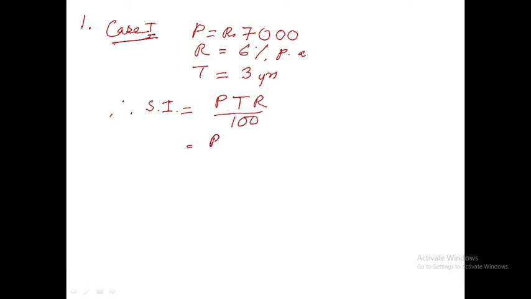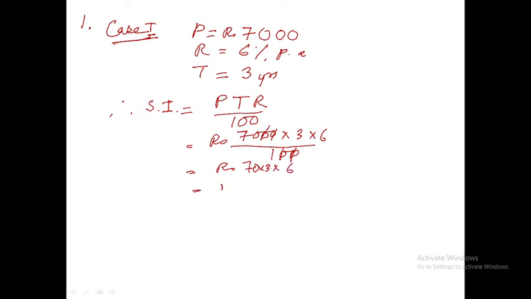Now you put the value: rupees 7,000 into time 3 years into 6 divided by 100. Denominator 100 is for 6%. 6% means 6 by 100, that's why 100 we put. Now these two zeros I can cut here. So what is left here? 70 into 3 into 6.